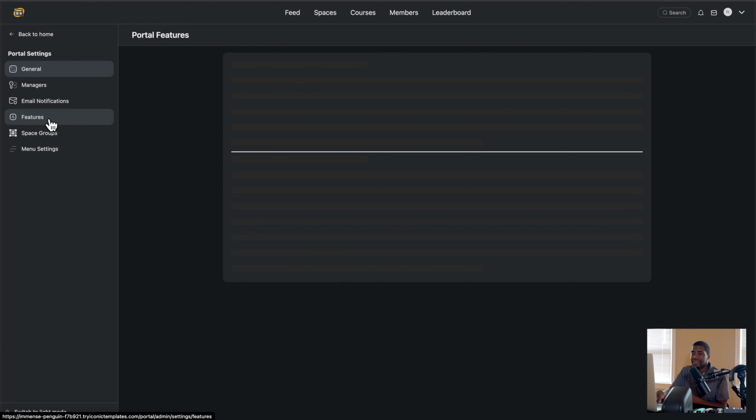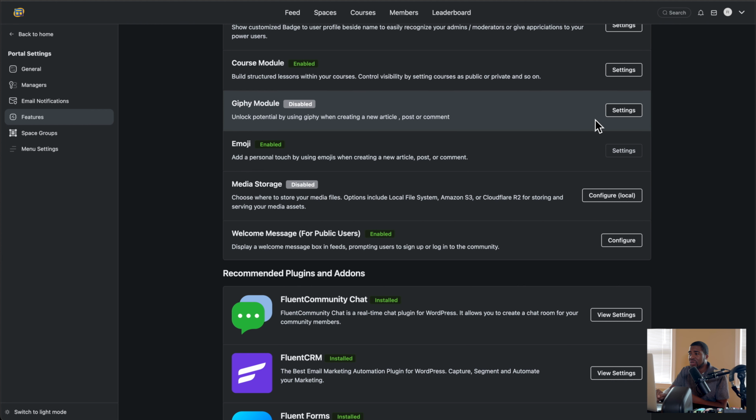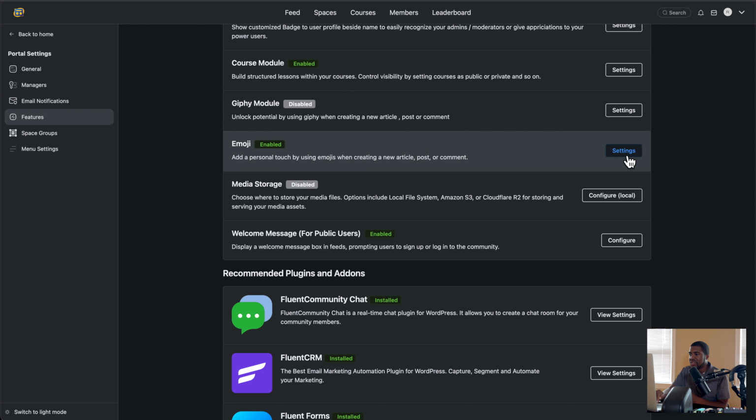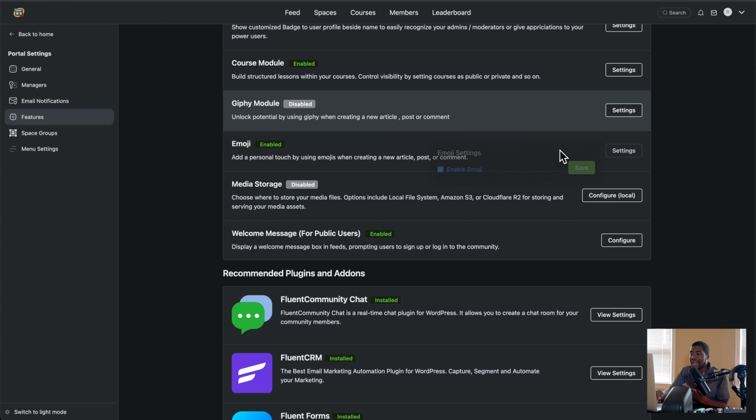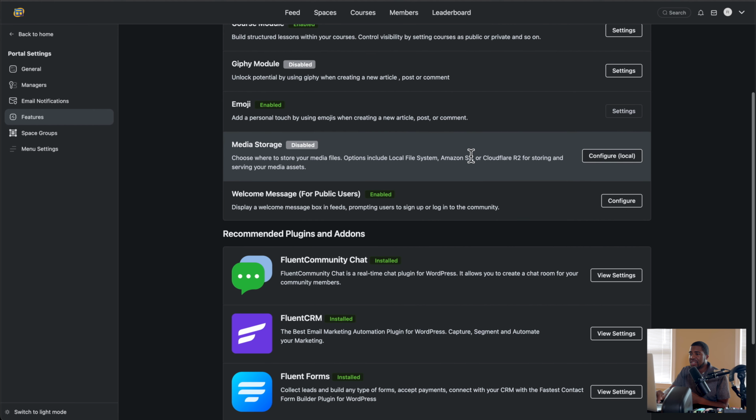So back to settings, features. We have the Giphy module if you wanted to add that. I'm not adding that because that has you make an account with Giphy. It's pretty self-explanatory to connect those. Then you can add emojis. That's how you saw me add an emoji earlier, but you can add emojis for posts. You can have a media storage. I would not advise this for most people, but if you want people to be able to upload media and you store them locally, you can do that.